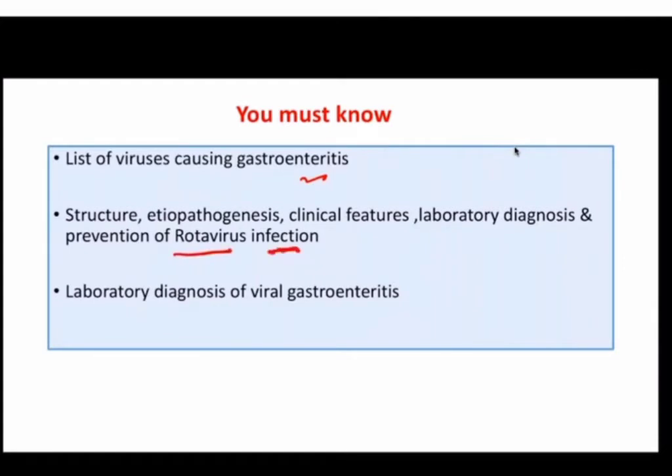Rotavirus infection can come as a short note, and laboratory diagnosis of viral gastroenteritis can also be asked. So you can combine the laboratory diagnosis of all these viruses and write. First you will list the viruses which are causing gastroenteritis, and then you will start writing the laboratory diagnosis.